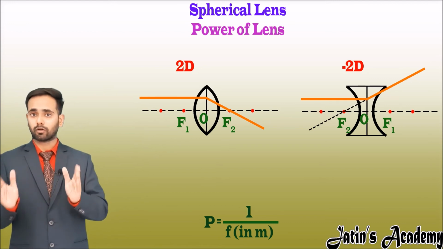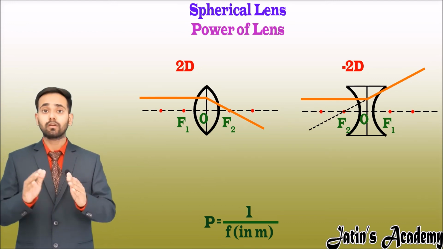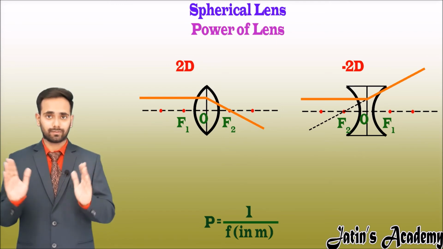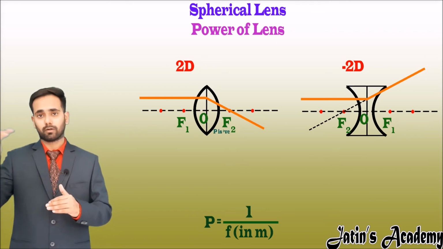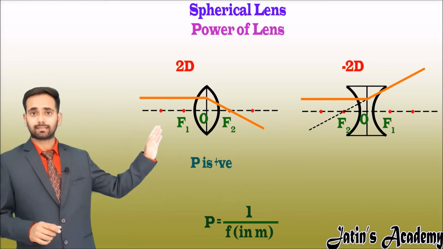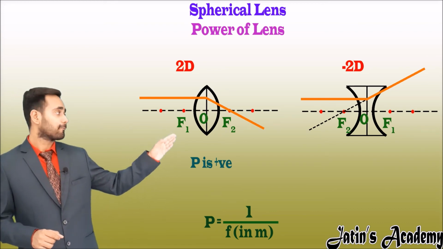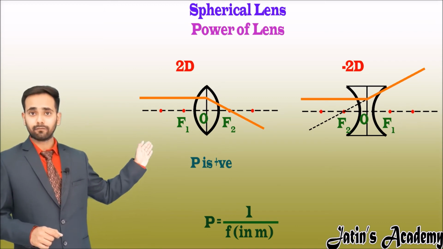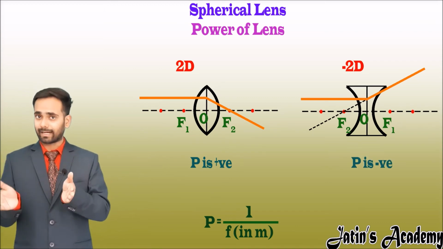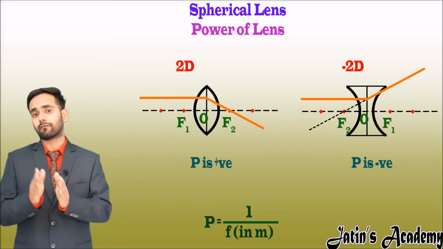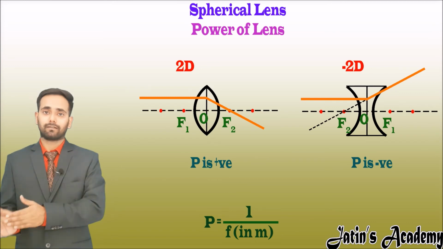The focal length of the convex lens is positive, so a person who uses a convex lens to clear his vision has a power that is positive. And similar to the convex, we have a concave lens. Concave lens has a focus on the negative side. So focus is negative or power of lens is negative for the concave lens, and power of lens and focus is positive for the convex lens.